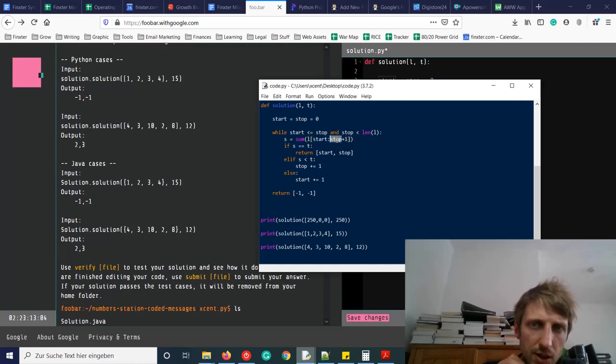So it must be a border case. Stop smaller than the length of the list. Yeah.